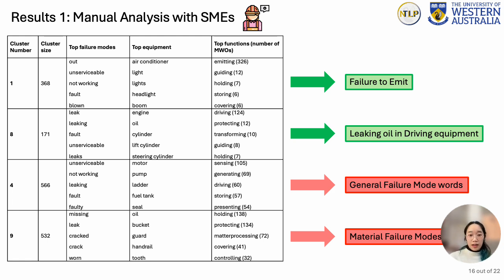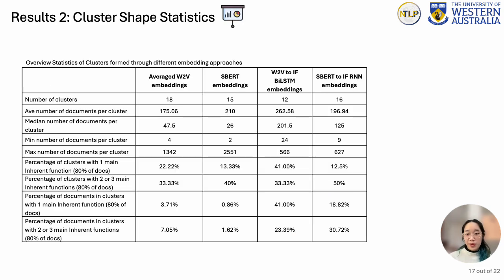Meanwhile, cluster number 9 was found to be grouping failure modes that were material in nature, such as seen in the top failure mode words, such as the words crack, worn, missing, and leak, all being semantically similar. The second method of evaluation is analysis based on statistical characteristics, such as mean, median, minimum, and maximum number of documents, and the distribution of inherent functions across clusters. These were calculated to provide a comparison of different embedding methods.